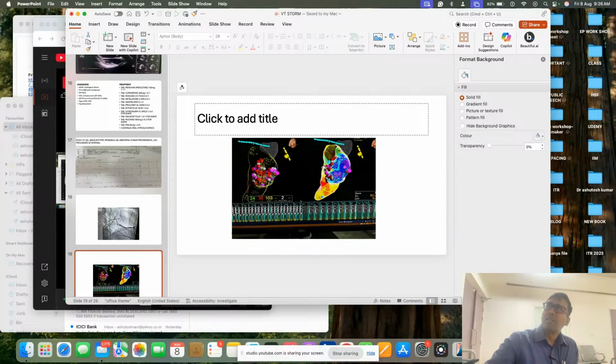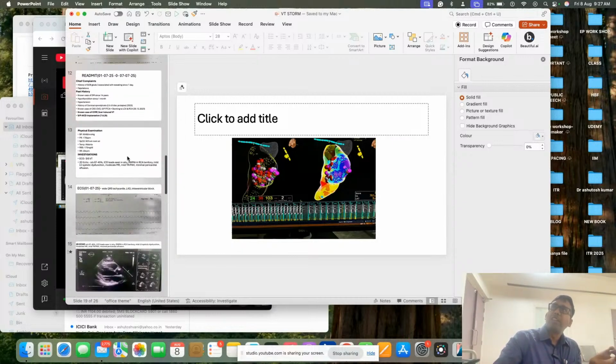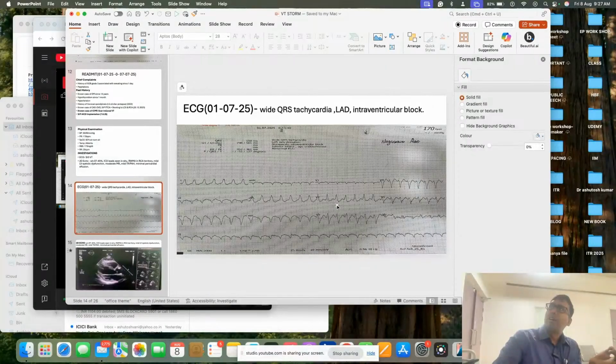I was saying it is on the septal side. This is the lateral side, this is the septal side. So it was on the septal side, more on the mid basal. Base is the part where the mitral valve is, and apex is the part where the apex of the heart is. So it was not at the apex, also not at the base. It was just on the septal area below this, and that's why the V1 lead was in the VT. Here, the V2 was positive because it is located on the septum and more on the posterior side. That's why it is coming as positive.